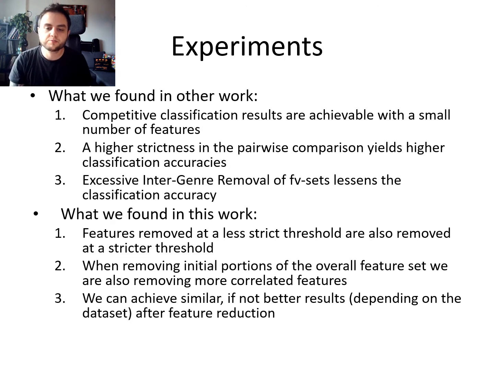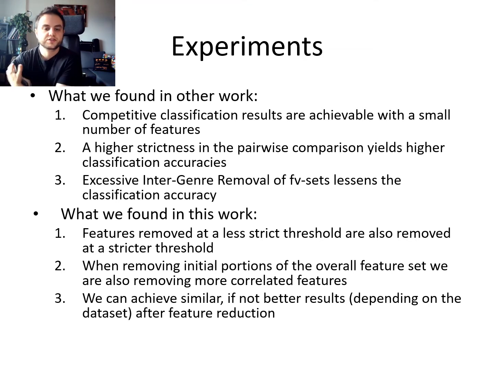So I've already briefly discussed the findings in previous work that we've done having to do with lower minimum support, equal frequency binning, and the strictness of the pairwise comparison threshold. But what we found in this work was that features removed at a less strict threshold are also removed at a stricter threshold. So that is to say, we continue to remove the same feature if it surpasses a less strict threshold.